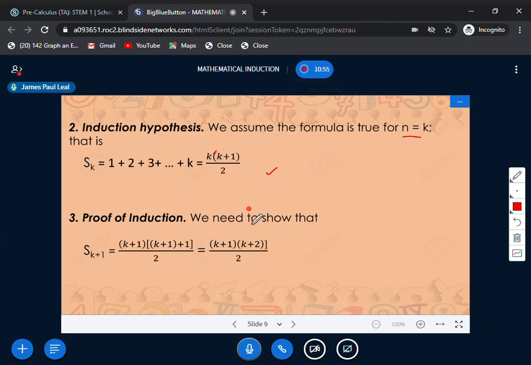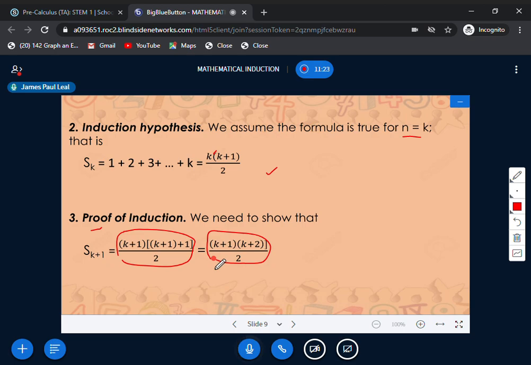Since this is true for the induction hypothesis in step 2, we are going to prove step 3 by letting n equal k plus 1. Let us prove the induction step. The concept is that we need to show that this one is equivalent to this one.